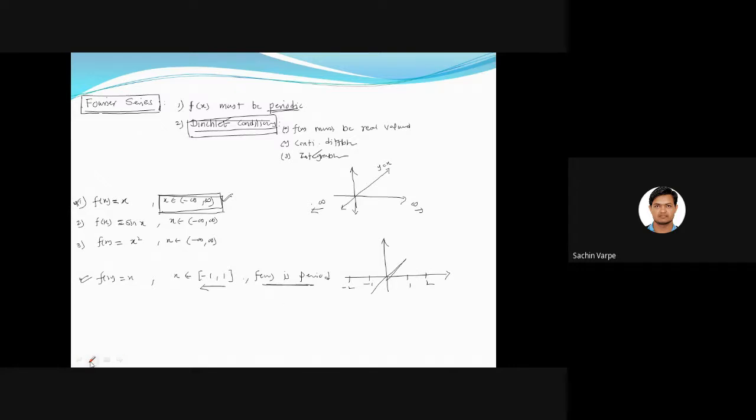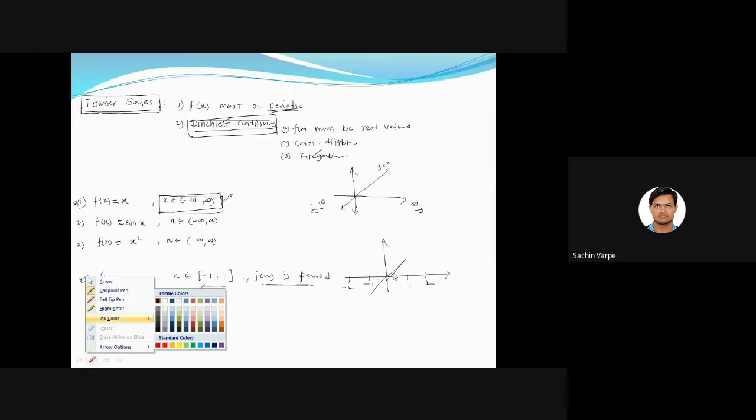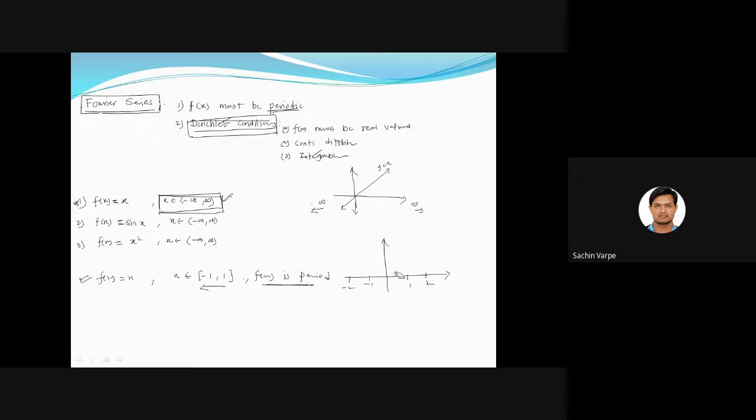Just a minute. Suppose the graph of the function from -1 to 1. I'm very bad in drawings. Suppose actually this is a line. Okay, I'm trying to draw.